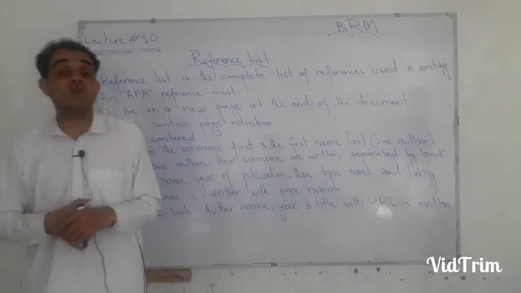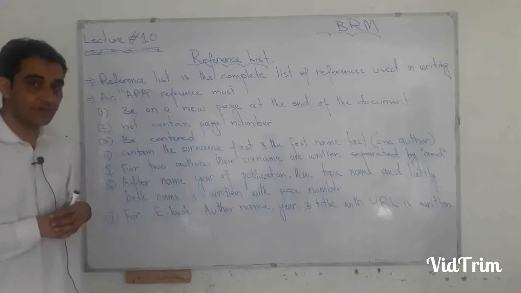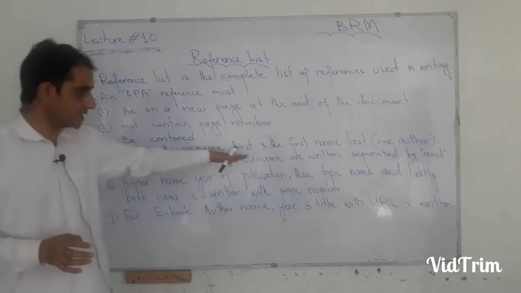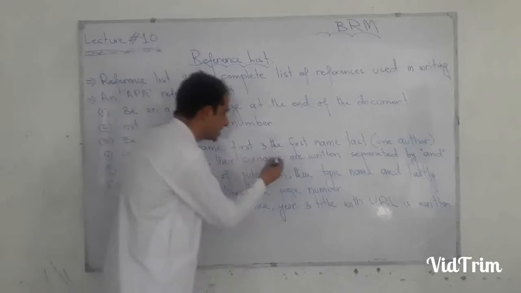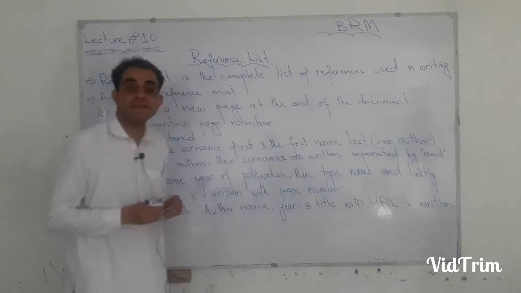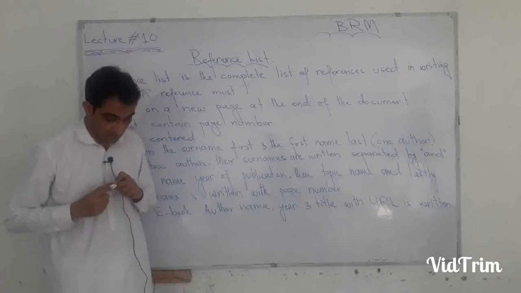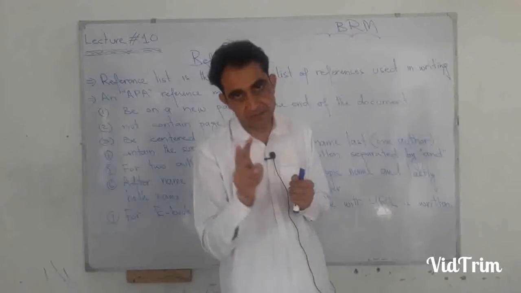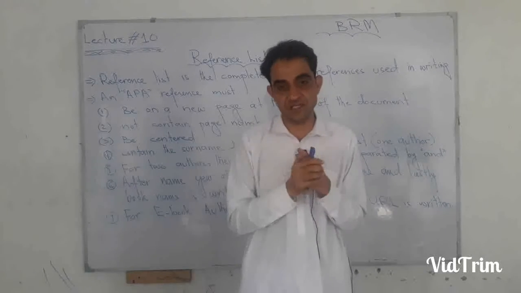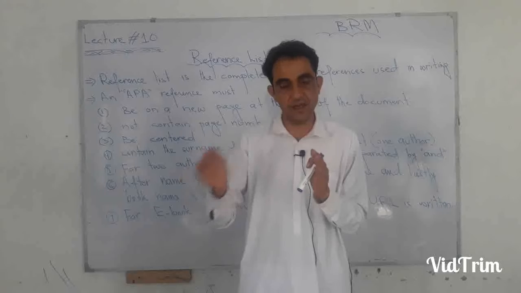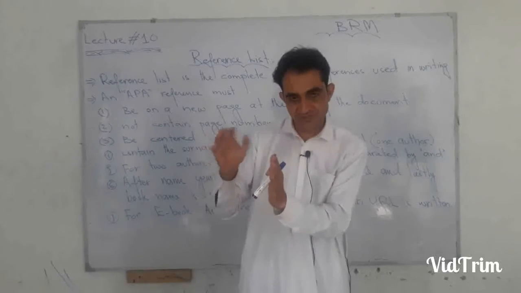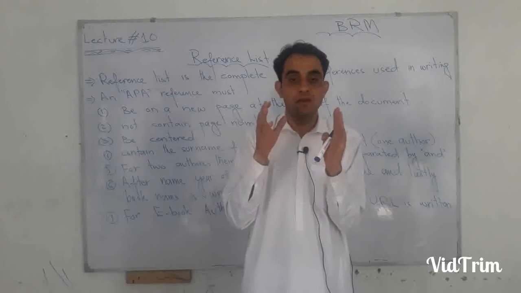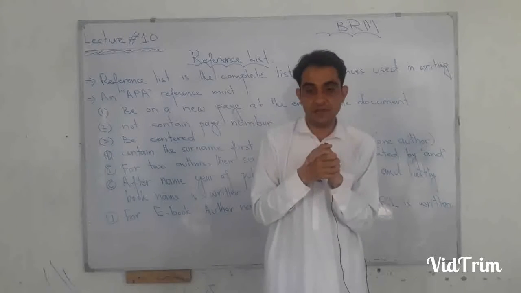In some cases there are two or more authors. Number 5, for two authors, their surnames are written separated by and. For example, there are two authors and their names contain two words or three words. For example, Asad Ali Khan. So Khan is his surname, with another name, for example, Asad Khalil.